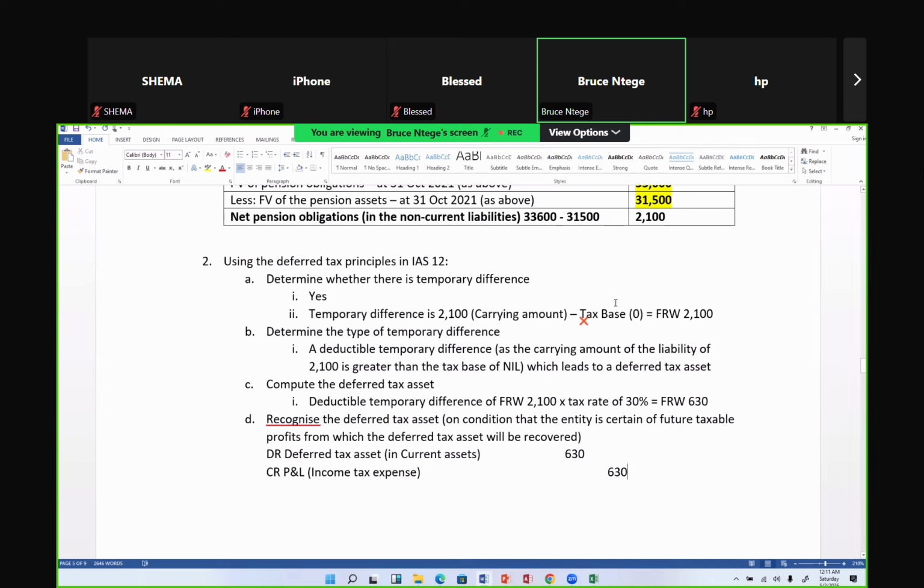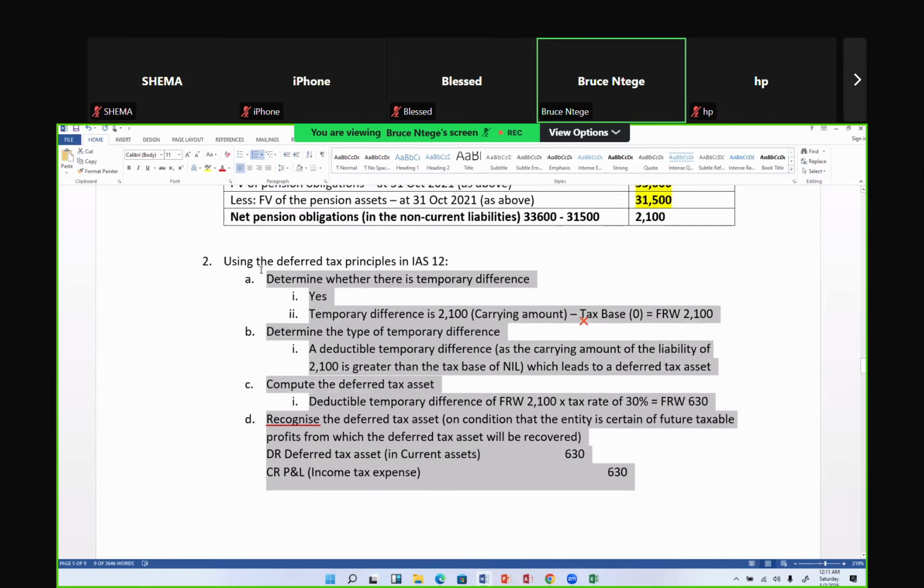You're only praying for the exam. For you, you're praying. I'm hoping. I wish they bring deferred tax in this paper. Look at how much I would do. Each of these is a mark, a mark, a mark. Each of those 1, 2, 3, 4, A, B, C, D. A mark, a mark, a mark, a mark. I wish they bring deferred tax, section A or section B. I'm going to kill it.